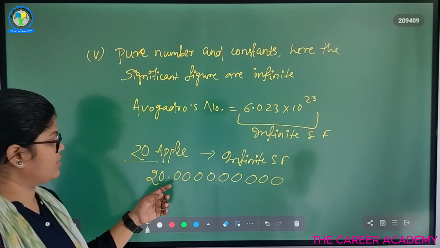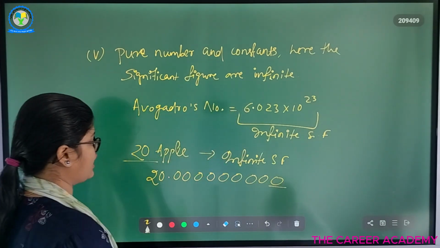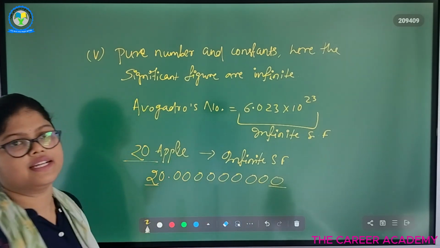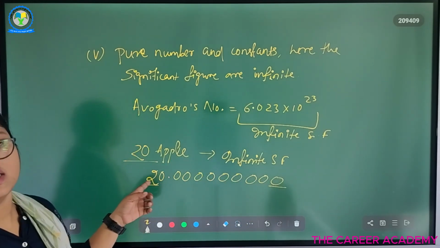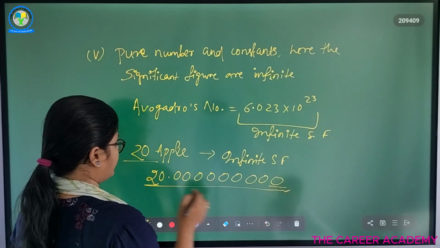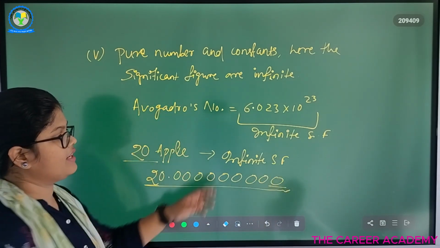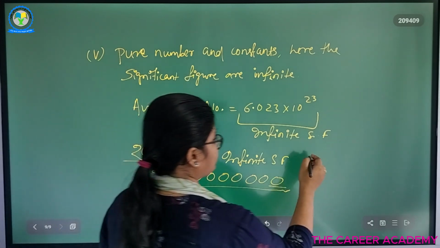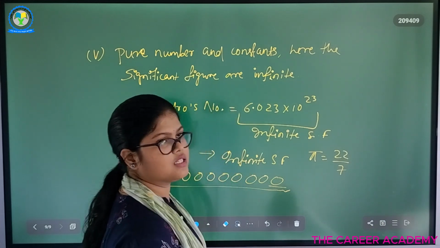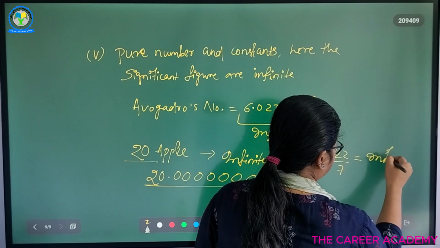So we know that after decimal the 0 is considered to be significant. So in between two significant digits all the figures are taken as significant. So these all are significant. So we can say that in 20 apples there are infinite significant figures. In pi, which is 22/7, how many significant figures are there? So this is a constant which is taken to be infinite significant figures.